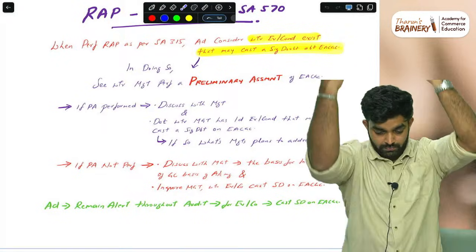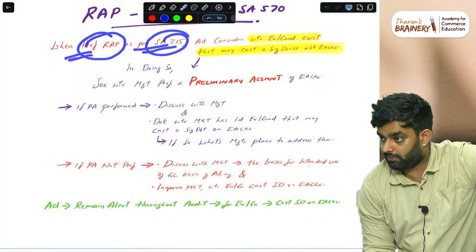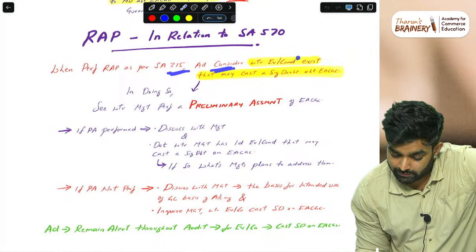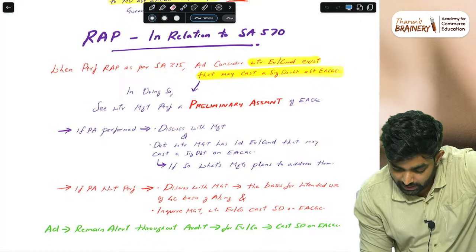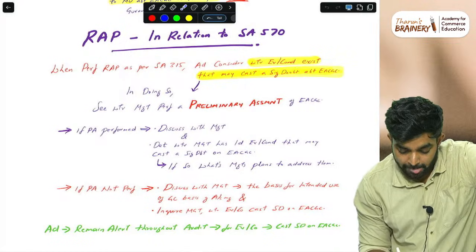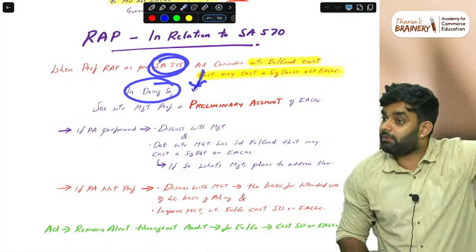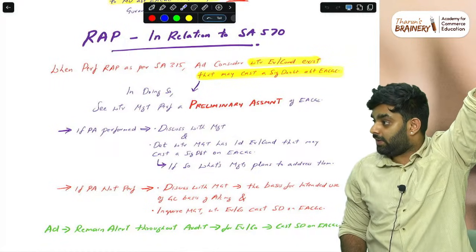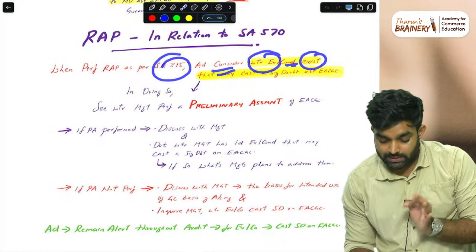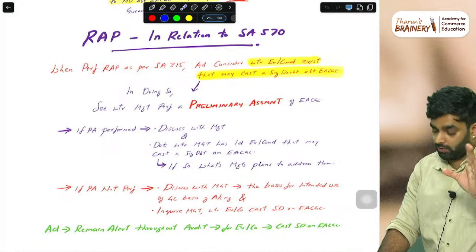Yeah. Then, when performing risk assessment procedures as per SA 315, the auditor has to consider whether events or conditions exist that may cast a significant doubt on going concern. First thing we need to check is that. In the first stage of the audit, when you are doing 315, the auditor has to consider whether events or conditions exist that may cast a significant doubt. That is, in the first stage you have to consider whether going concern is there or not. You have to do it.